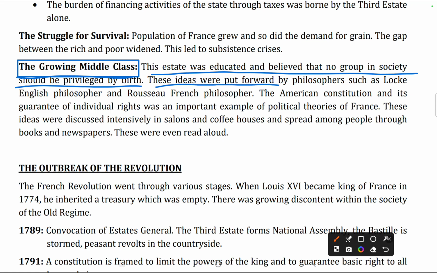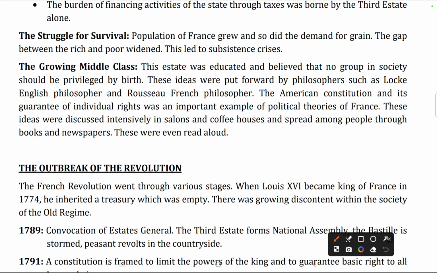These ideas were put forward by philosophers such as Locke, who was an English philosopher, and Rousseau, who was a French philosopher. This is an important point. The American Constitution and its guarantee of individual rights was an important example for political theories of France. So now, which example did Rousseau and Locke give to the First and Second Estate and the king of France?